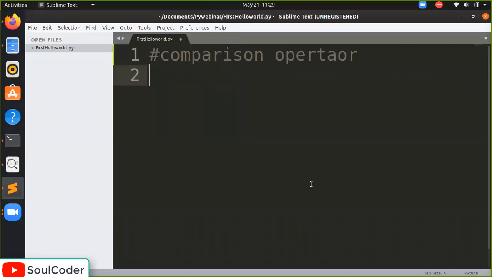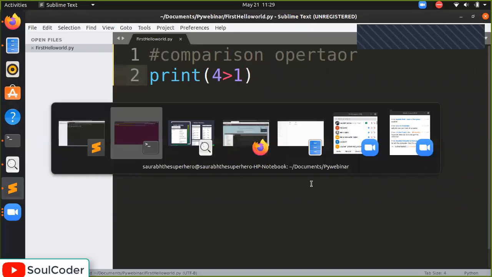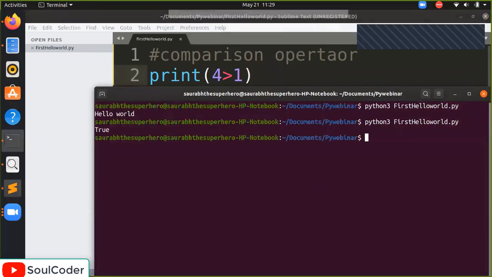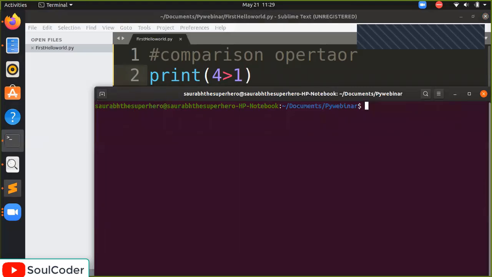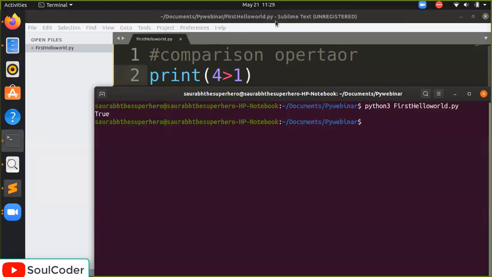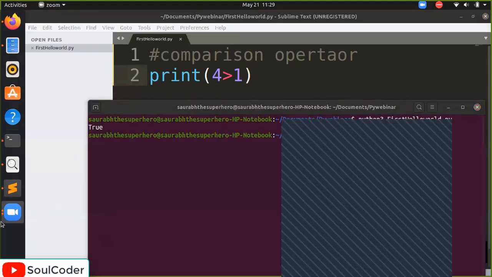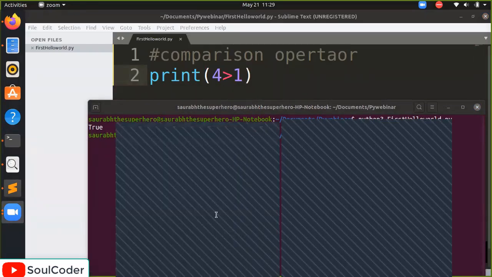Is the number greater or equal? We will write print. Is 4 greater than 1? What do you think? We will run it. True. Wow. We know it, but the computer understands this way. 4 is greater than 1, of course it is.